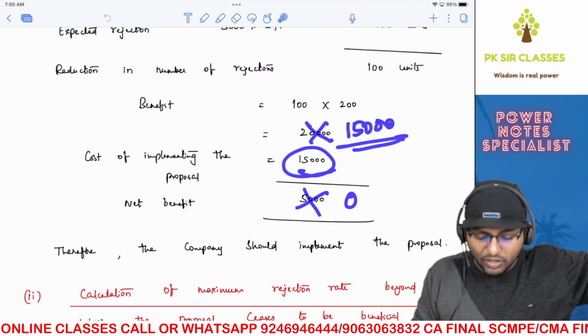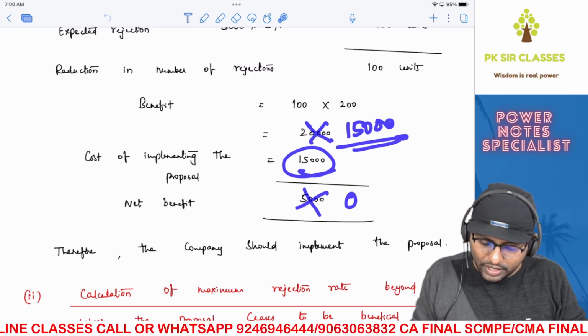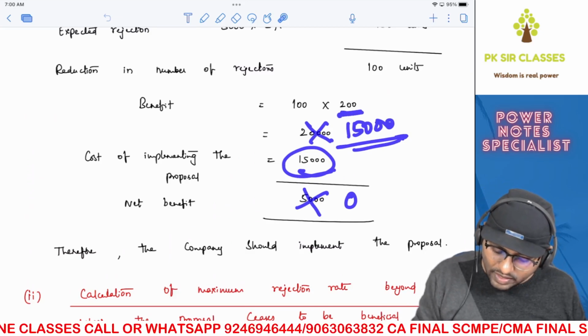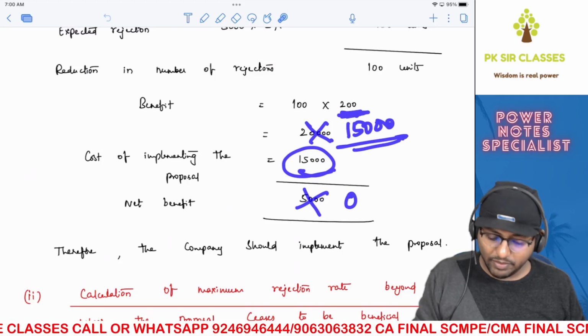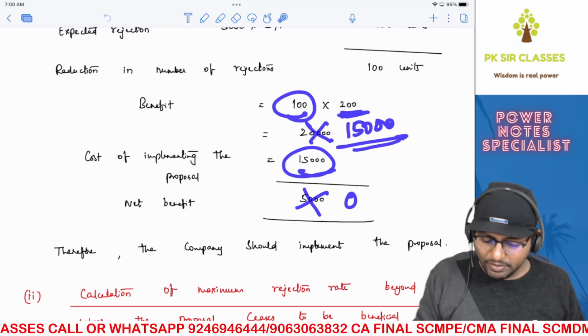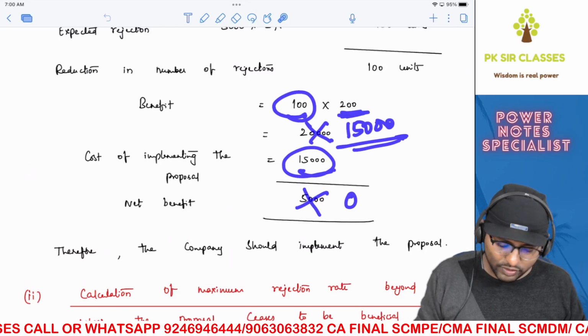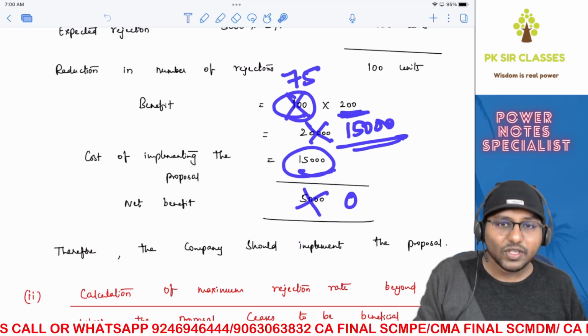Benefit should be 15,000 means what? Here what you can change? 100 units into 200. The savings per rejection, 200, cannot be changed. But the number of units, the reduction in number of rejections, that can be changed, right? So it should be 15,000 divided by 200, which means this should be 75, correct?